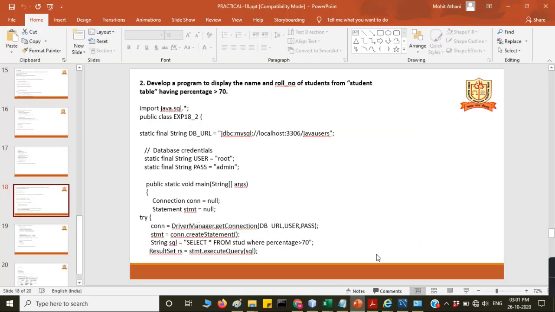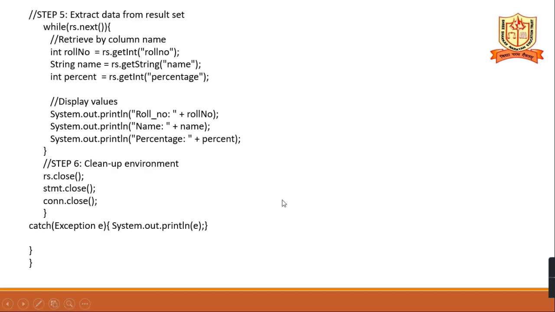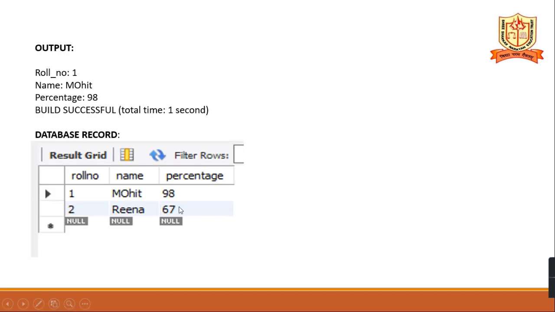So next is what? So I think it is completed. So 70. The database is there, and these two values are there. We'll see only one because the other is less than 70. That will complete your practical 18.